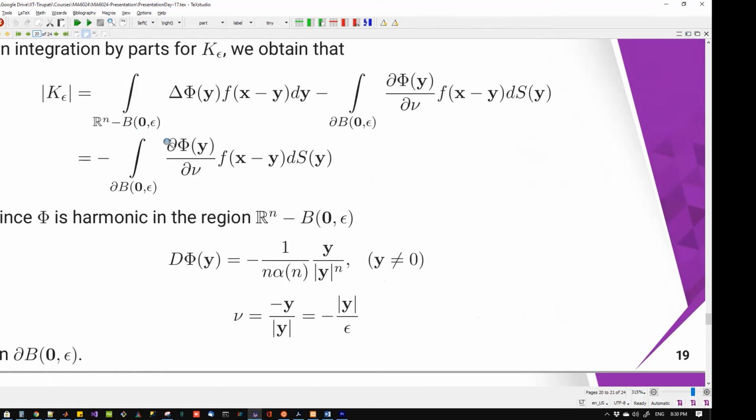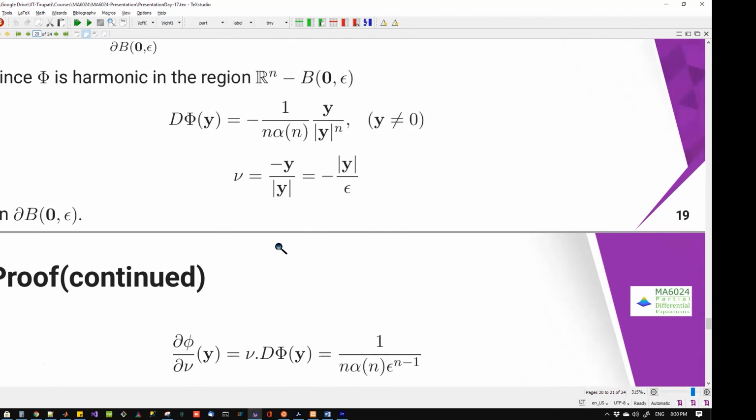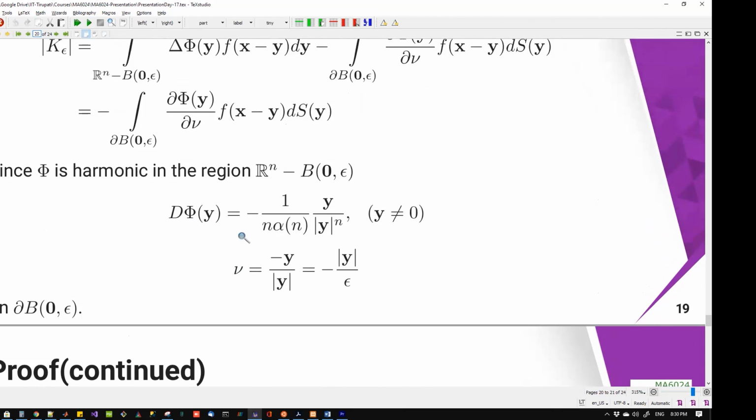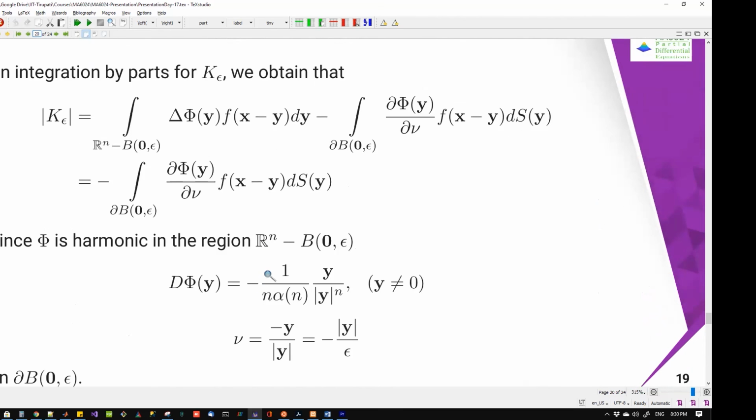So here what we need to find is ∂Φ/∂ν, meaning the normal derivative, which we can write this way: ν · DΦ(y). Therefore I need to find what my DΦ(y) is and what my ν is. So what is DΦ(y)? We know Φ(y), which we have already calculated.